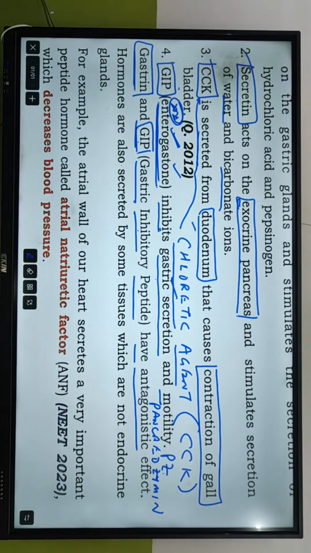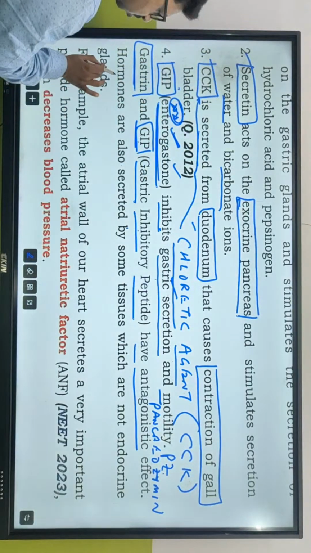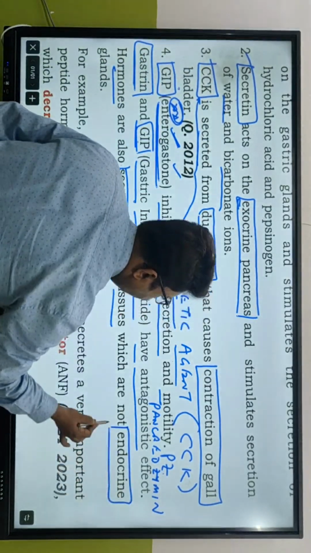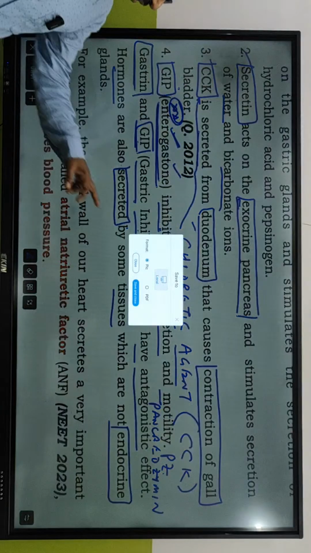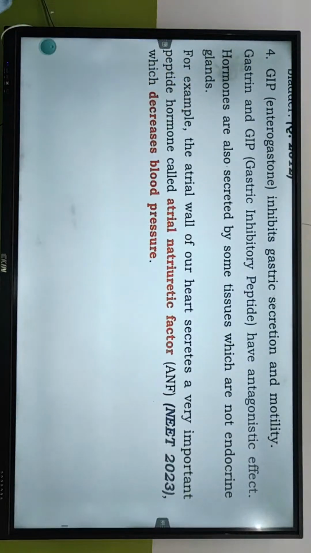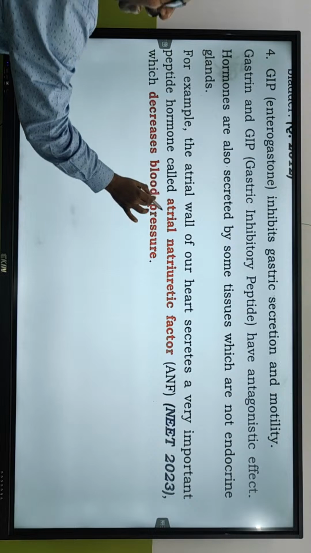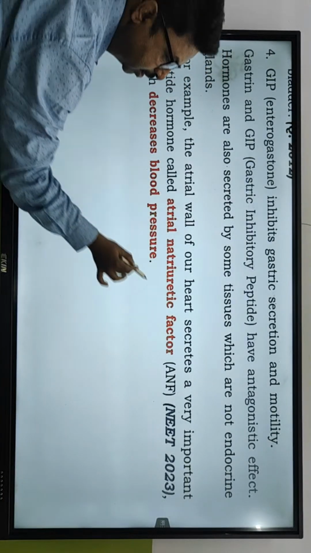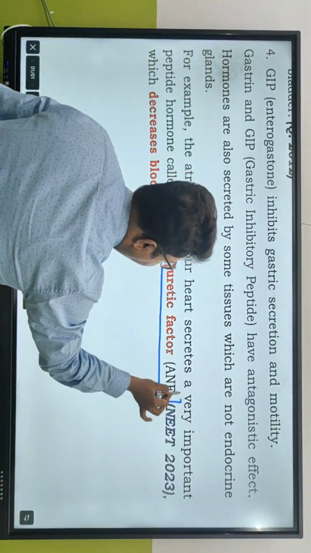Fine. Now hormones are also secreted by some tissues which are not endocrine glands. Hormones are also secreted by some tissues which are not endocrine in nature. For example, the atrial wall. See, the atrial wall of our heart secretes a very important peptide hormone called atrial natriuretic factor. Look, it's a local type of effect.